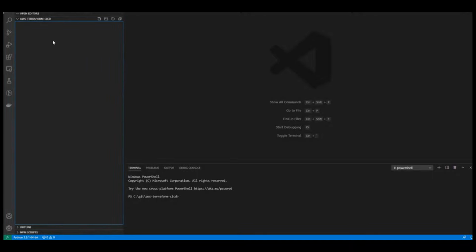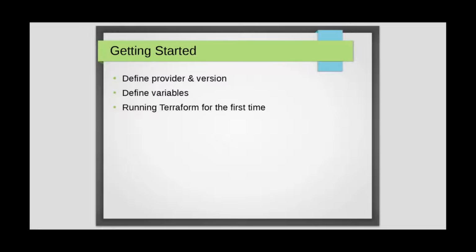So to begin, we're going to define our AWS provider, the version that we're going to use. We're also going to define the variables. So we have two variables so far. These are the CodeStar connector and the Docker Hub credentials that we put on the secrets manager. We're going to define them as variables for now, and we're also going to run Terraform for the first time to start using the S3 bucket for the state file.